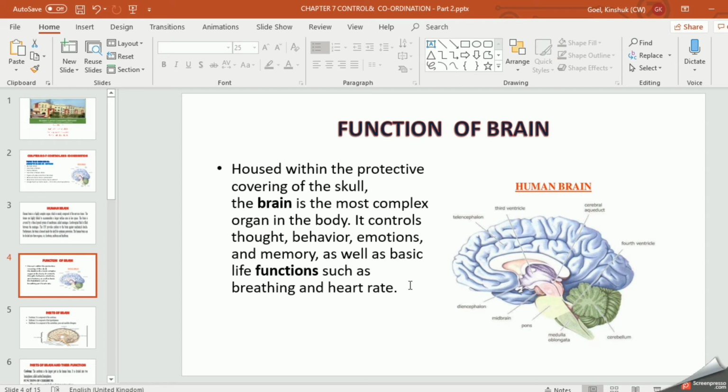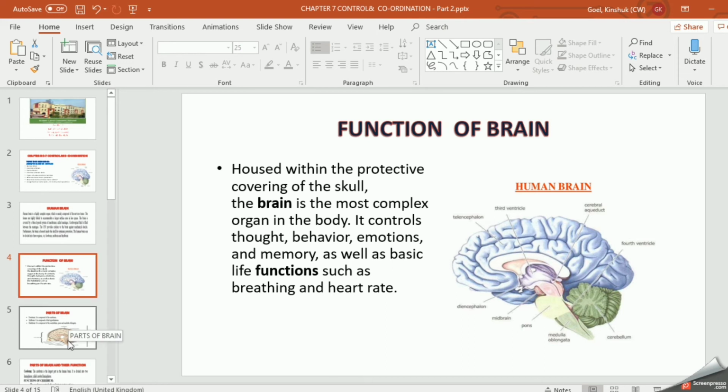But while learning, if you have interest in your studies, definitely it will be stored in your brain and you won't forget. If you are learning under force, only because your mother or your teacher told you to learn this question, that will not store properly and it will go off. Clear? So remember, when you are doing something, do it with interest. It will be stored in your brain and whenever you want, you can recall it. Okay? So this is the general introduction, the general functions of the brain.